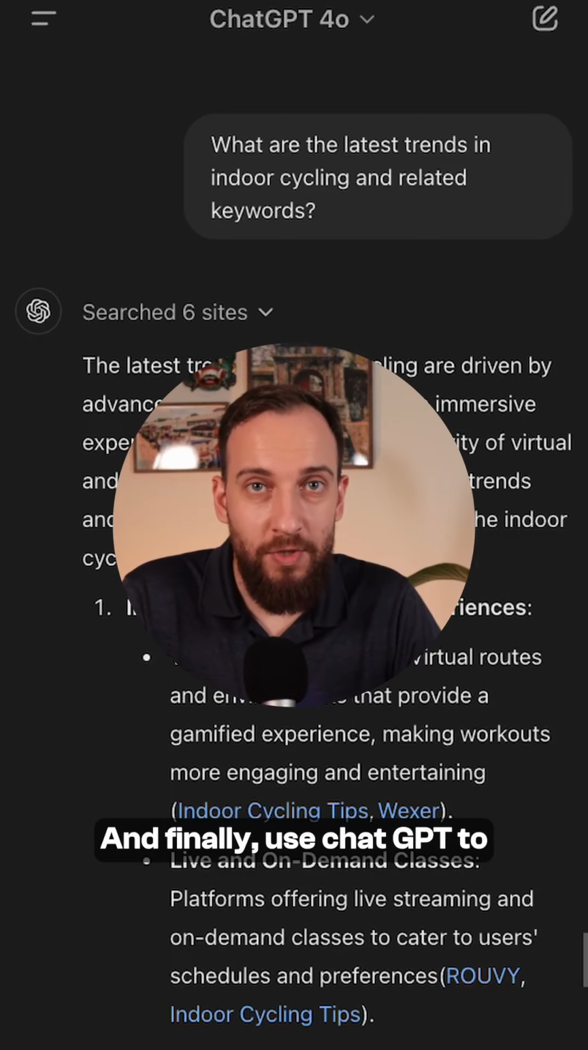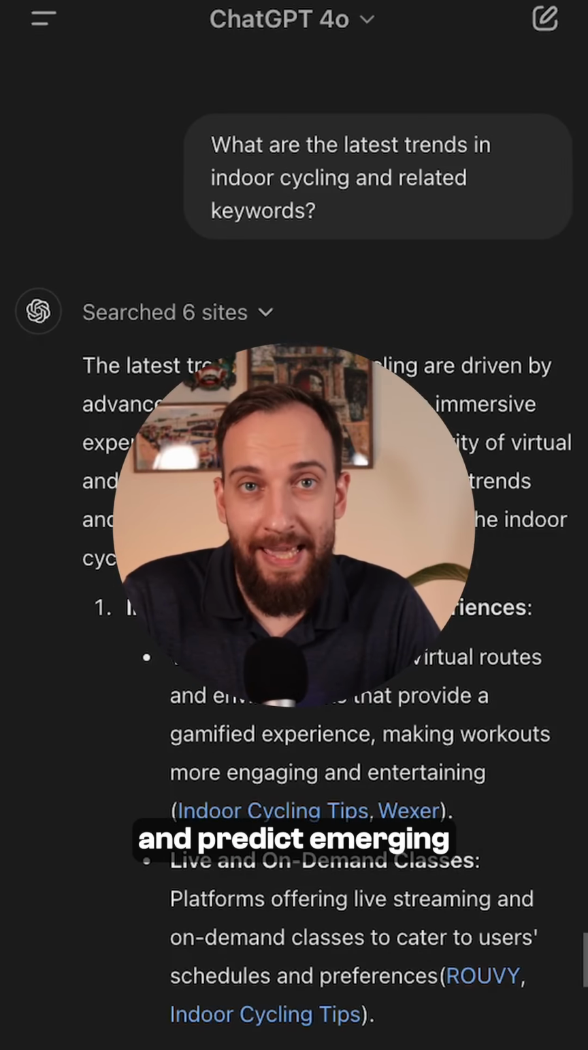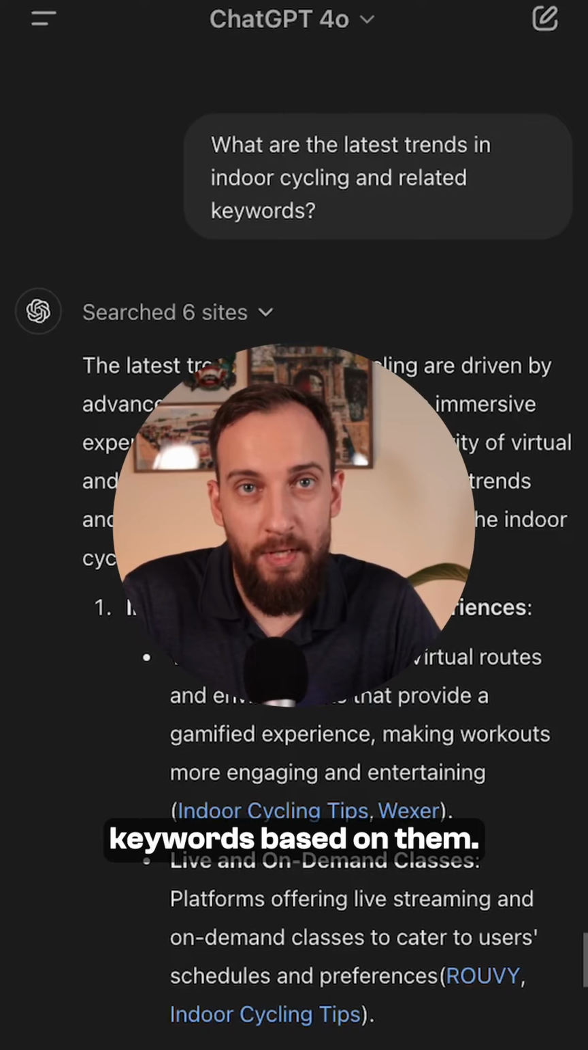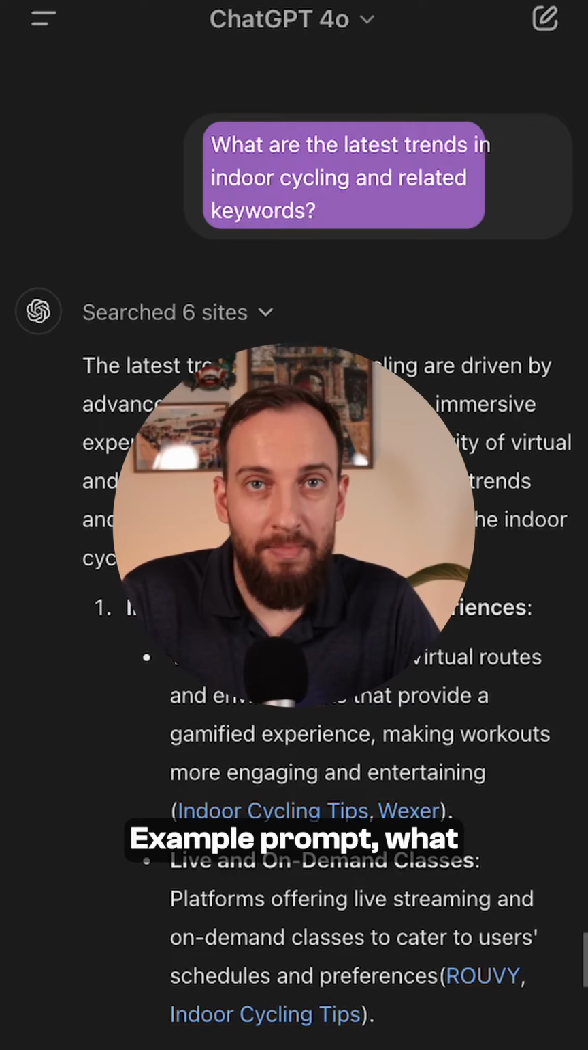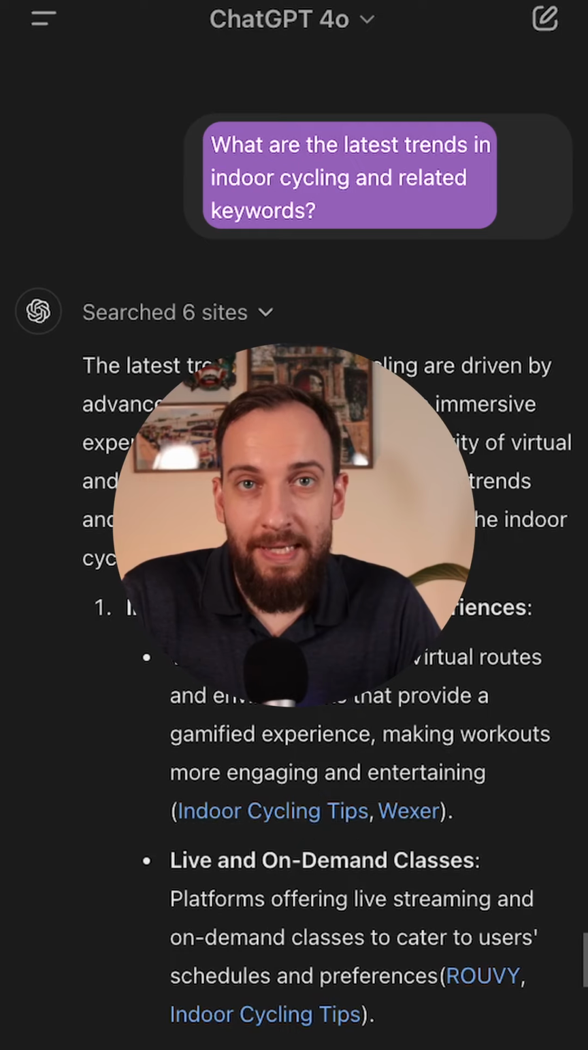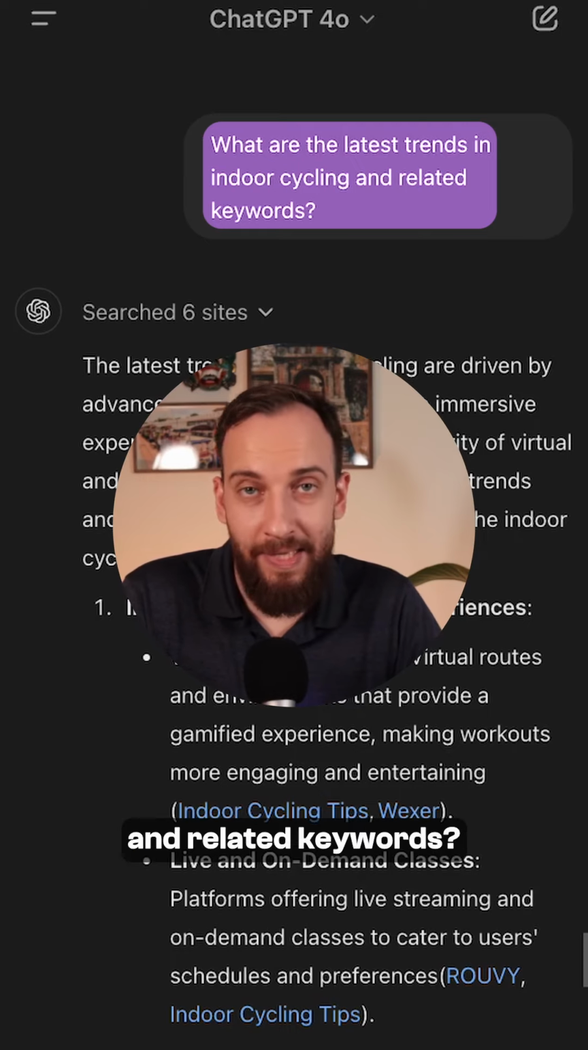And finally, use ChatGPT to keep up with the latest trends and predict emerging keywords based on them. Example prompt: what are the latest trends in indoor cycling and related keywords?